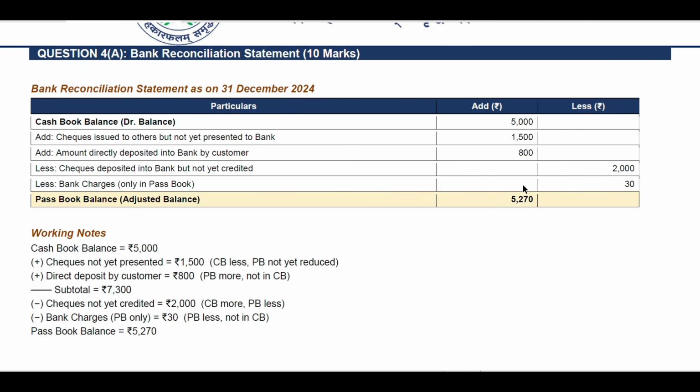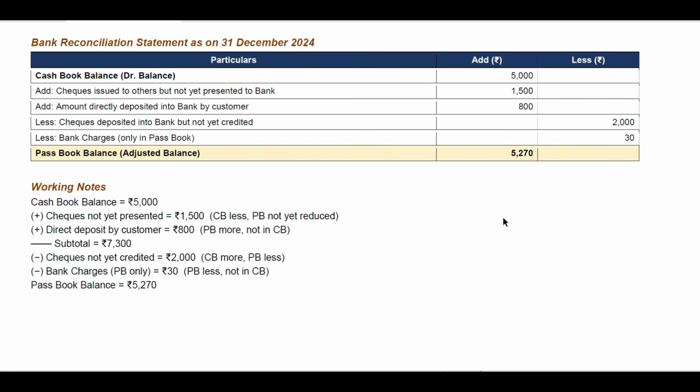So how is this calculation coming? We have to see the working notes here, or calculations you can write. Everywhere, wherever it is required or wherever a table is coming, you have to write your calculation. You have to write working notes there every time. Cash book balance is equal to 5,000, as we can see here. Cash book balance is 5,000 rupees plus the check not yet presented of 1,500 rupees, that is